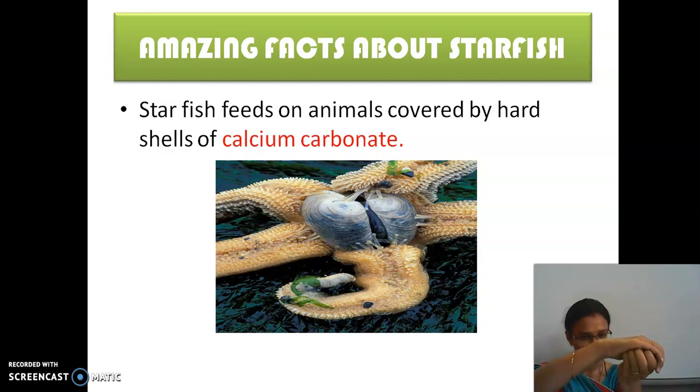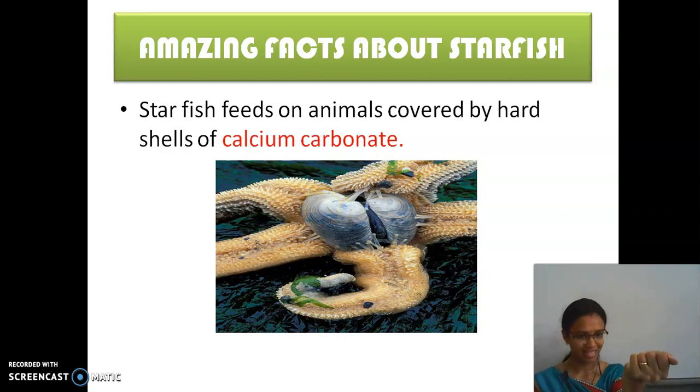When the hard shell opens, the starfish has its stomach at the center, and it also has the mouth there. So it opens it and eats the prey. The prey goes inside the stomach and the digestion process takes place inside the stomach.